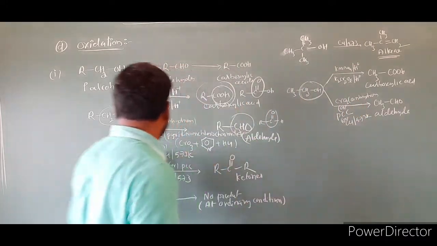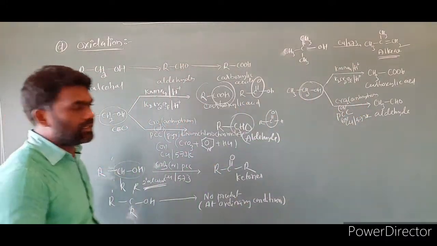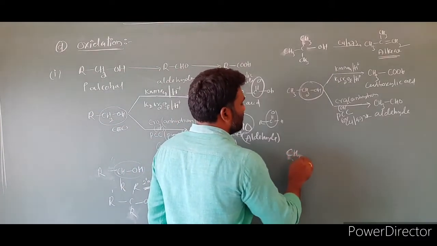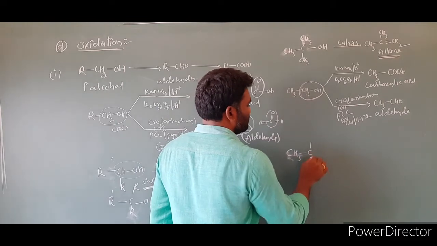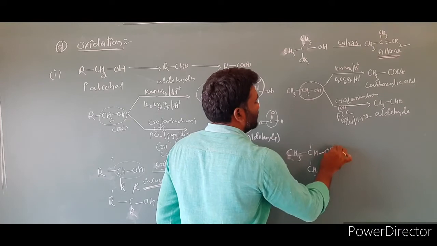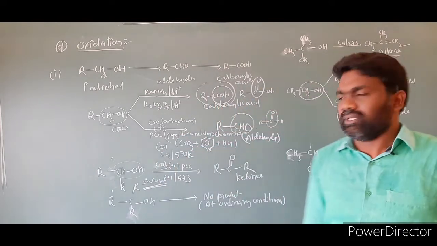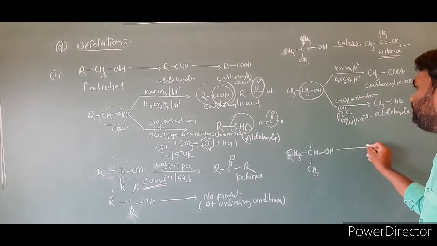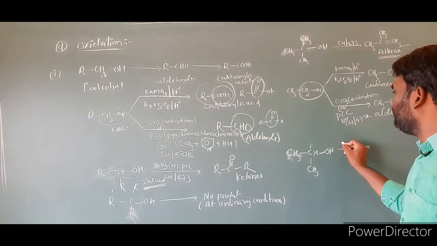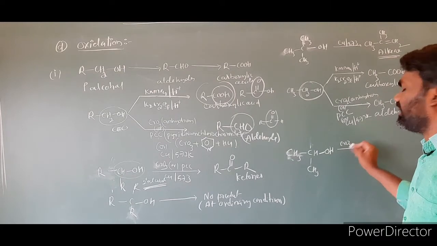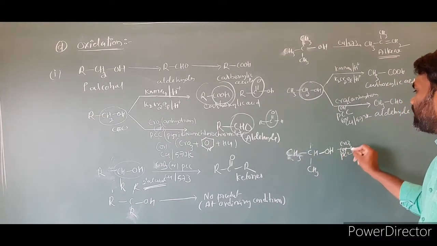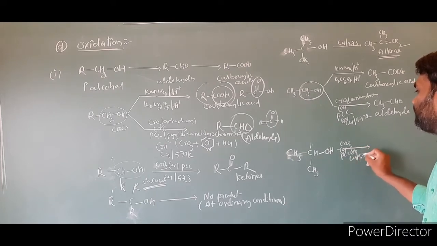Clear. Coming to the secondary alcohols, I am taking an example for the secondary alcohols. The secondary alcohol I took is CH3CHOH CH3. This secondary alcohol will be treated with reagents like CrO3, PCC, or any reagent you can use. I am taking CrO3 in anhydrous form, or you can use PCC, or you can use copper at 573 Kelvin.